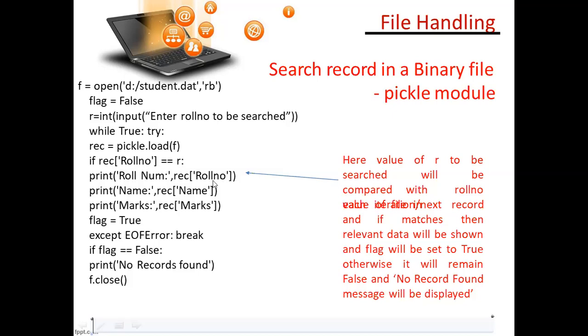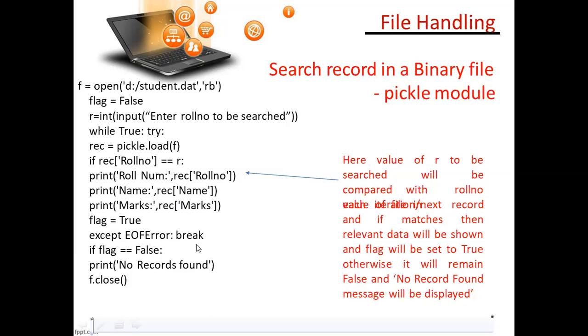So this will be printed: roll number, name and marks will be printed. If it is true, flag equal true. See here, here it is false, here it is true. Except error, otherwise an error message will automatically come.